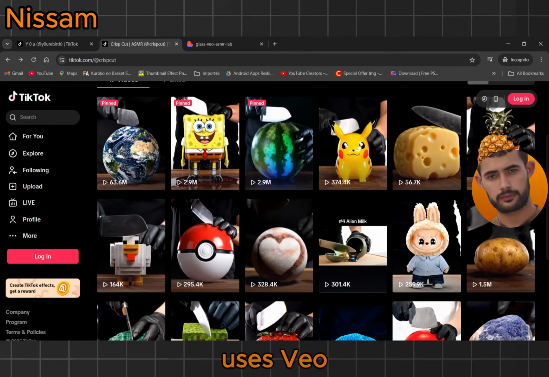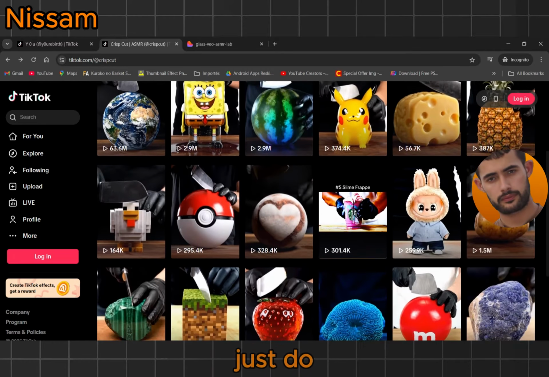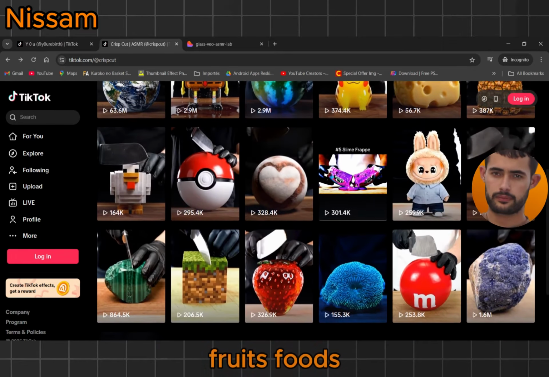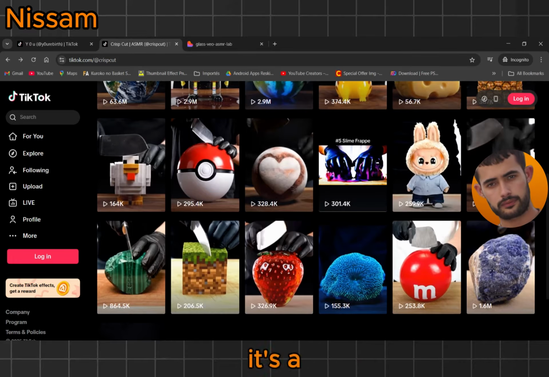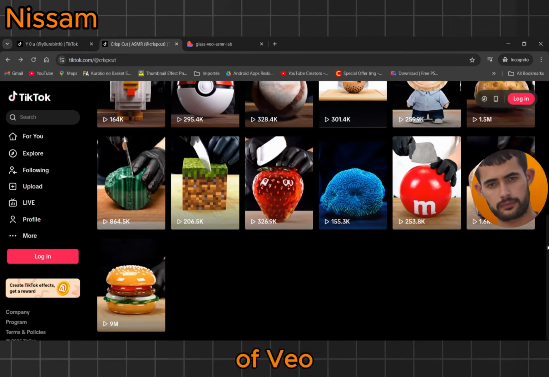The creator uses Veo 3, yes, Google's video model, to generate all those cool cuts. He doesn't just do planets, he slices fruits, foods, anime objects, and more. It's a simple concept, but it's fresh and different. And when you add the power of Veo 3 and good pacing, boom, viral.